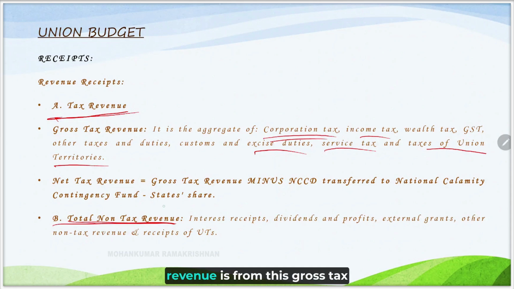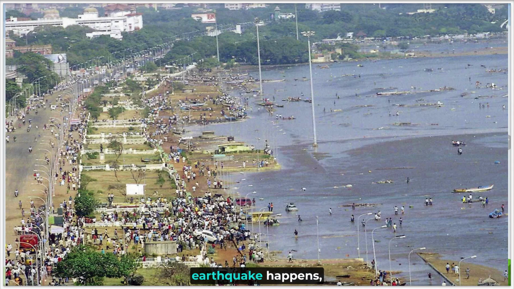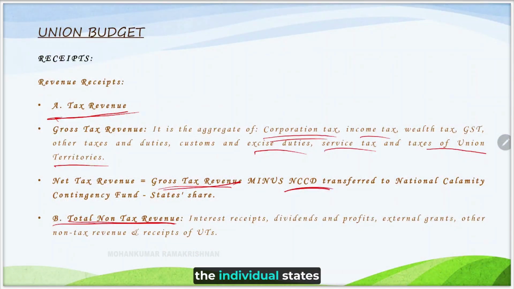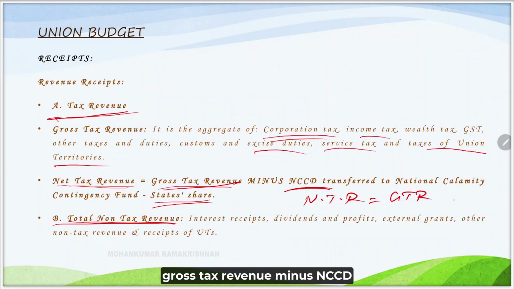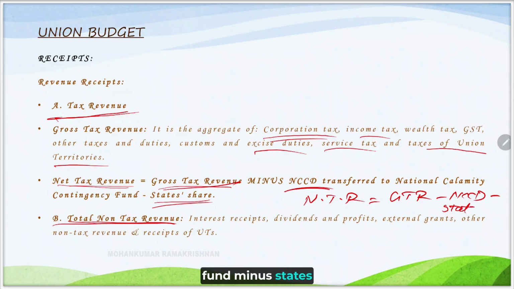Now let us see what net tax revenue is. From this gross tax revenue, you subtract the amount transferred to NCCD. NCCD means National Calamity Contingency Fund. Whenever a tsunami, earthquake or flood happens, Government of India spends for the individual states and union territories. That fund is collected from the National Calamity Contingency Fund. In Tamil, we call it Desiya Peridar Kalanidhi. This NCCD amount will be subtracted from gross tax revenue, and in addition to that, the state's share of tax is also subtracted from it. Hence, the gross tax revenue will become net tax revenue. So, net tax revenue, NTR, equals gross tax revenue minus NCCD fund minus state's share.